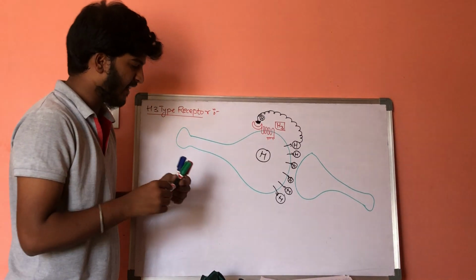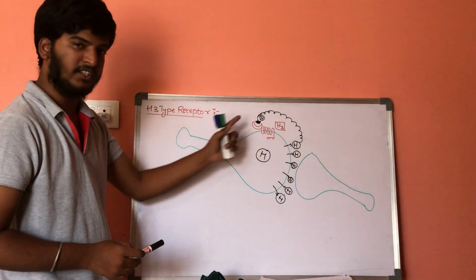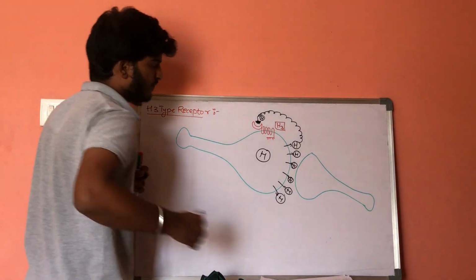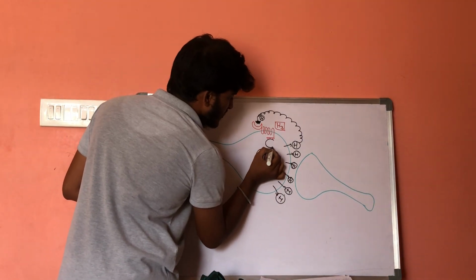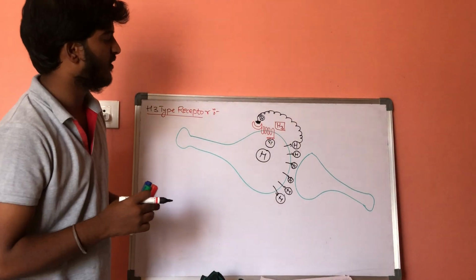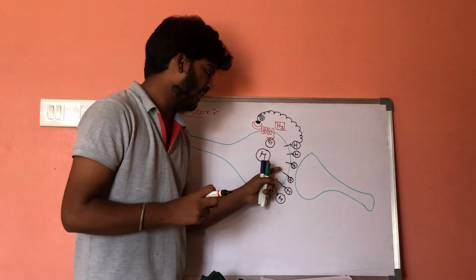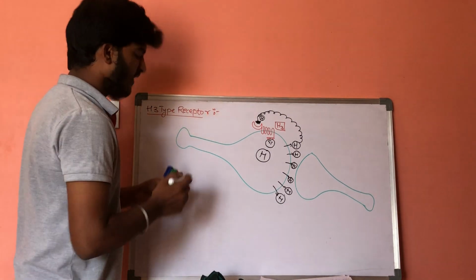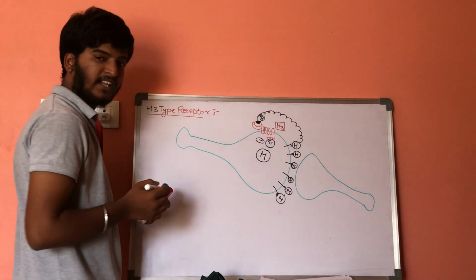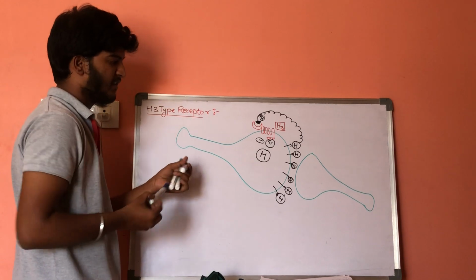Whenever this histamine is attached to this receptor present on the presynaptic membrane, it will activate a special protein, that is the G inhibitory protein. Whenever this G inhibitory protein is activated, it will inhibit the adenylyl cyclase.